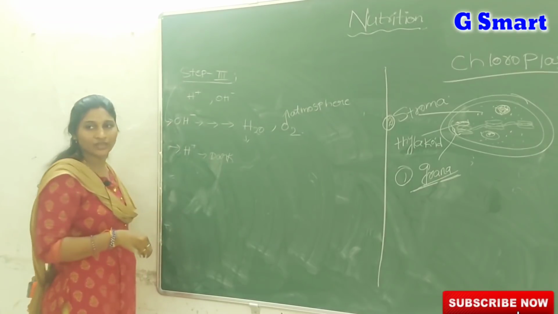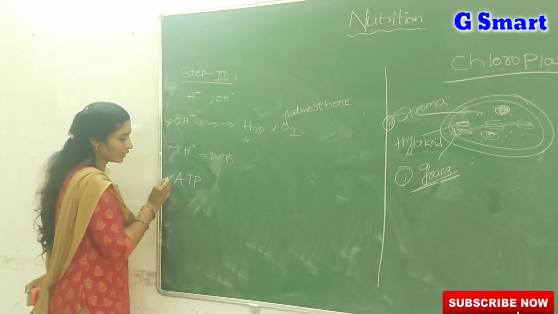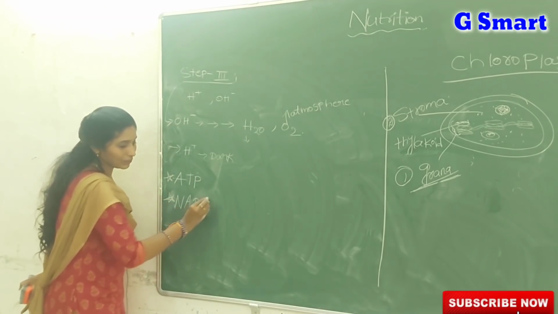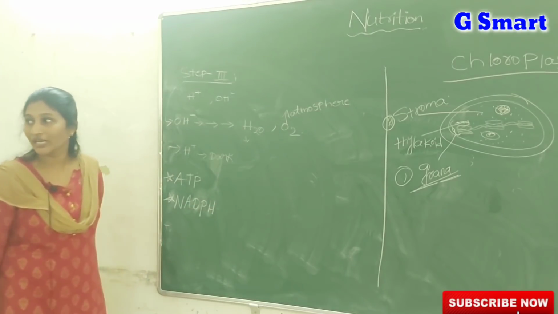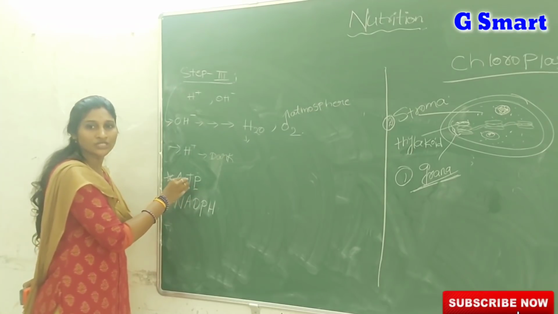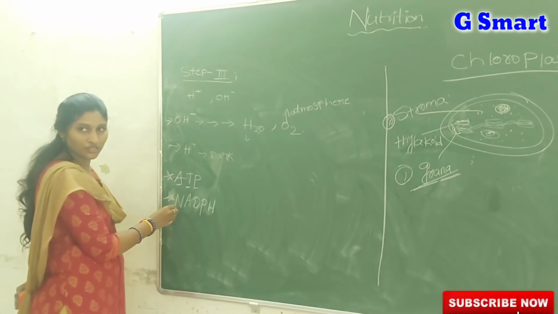Then by the end of the light reactions two special compounds are formed. What are they? ATP and NADPH. Here ATP means adenosine triphosphate.